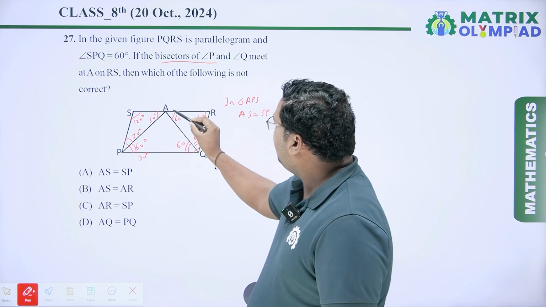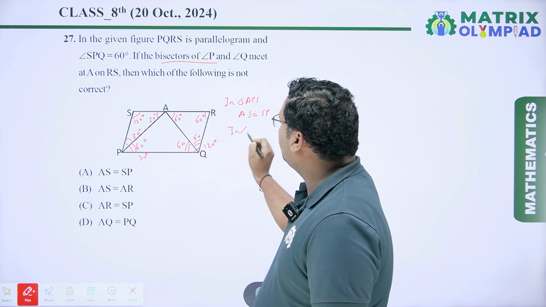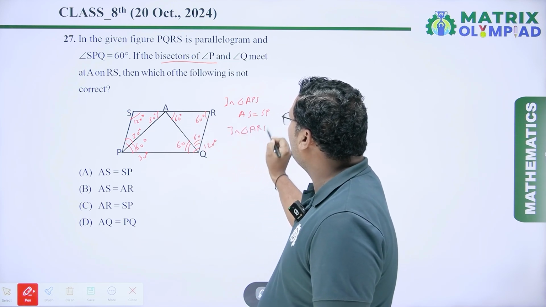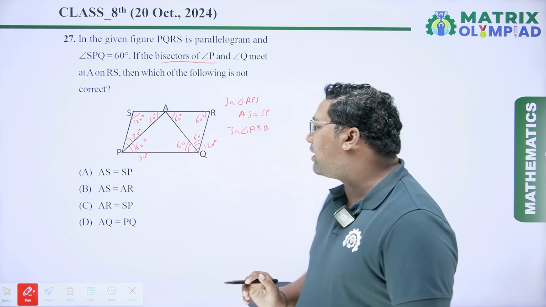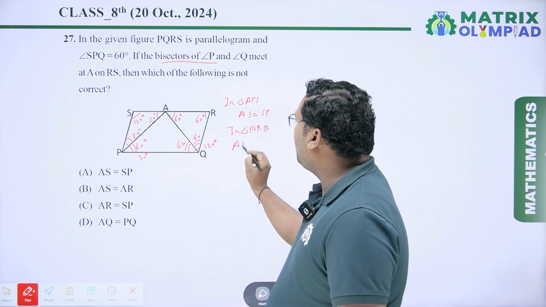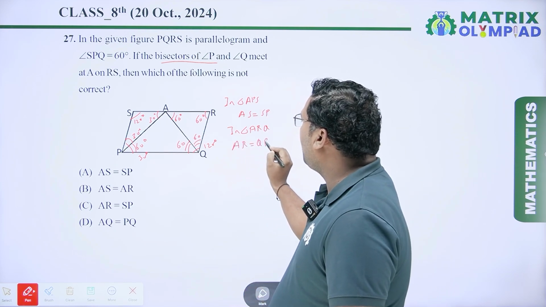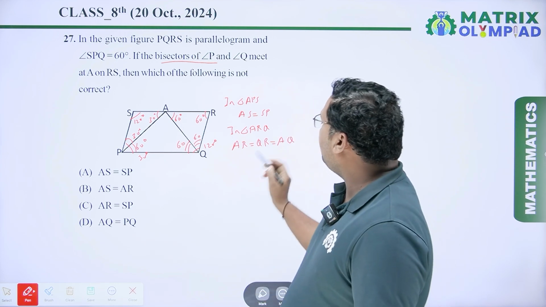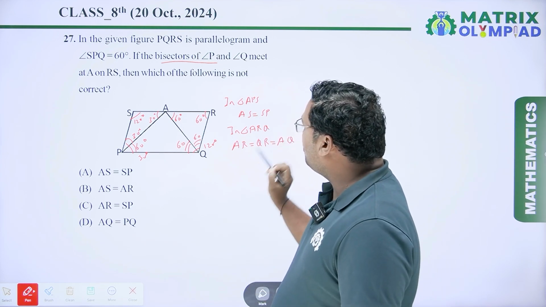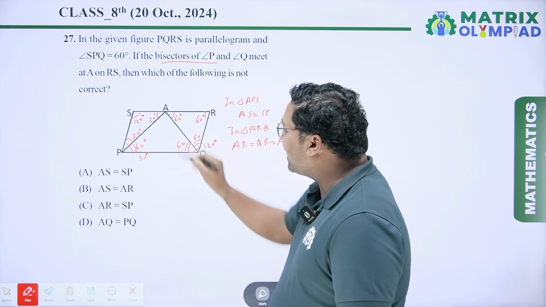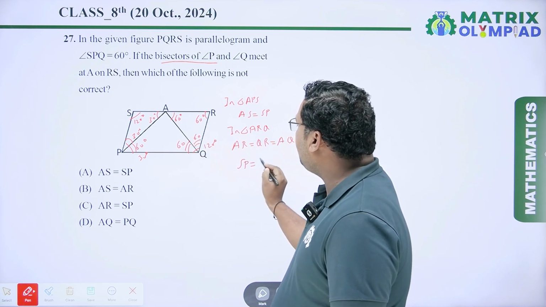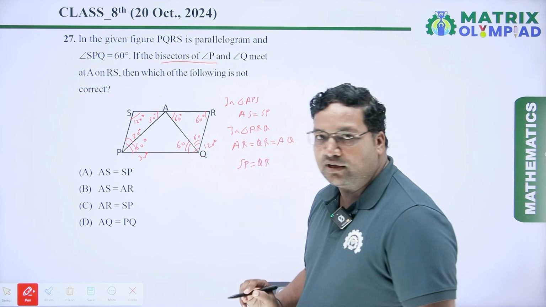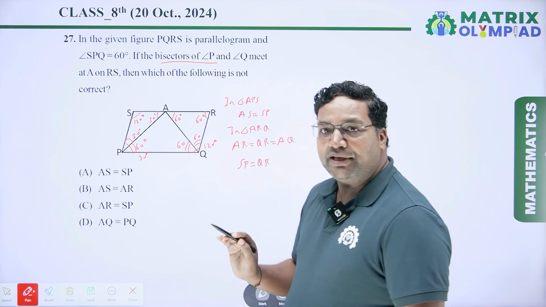So here you can see triangle ARQ. It is an equilateral triangle. So AR equal to QR equal to AQ. And you can see here in parallelogram, SP equal to QR is also there. So let's check one by one each option.